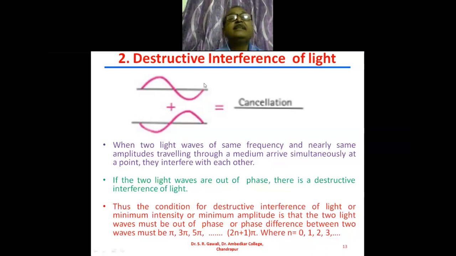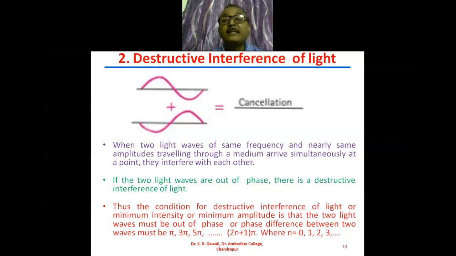There will be the superposition of these two waves. Then if the two waves are out of phase, then there is a destructive interference of light.